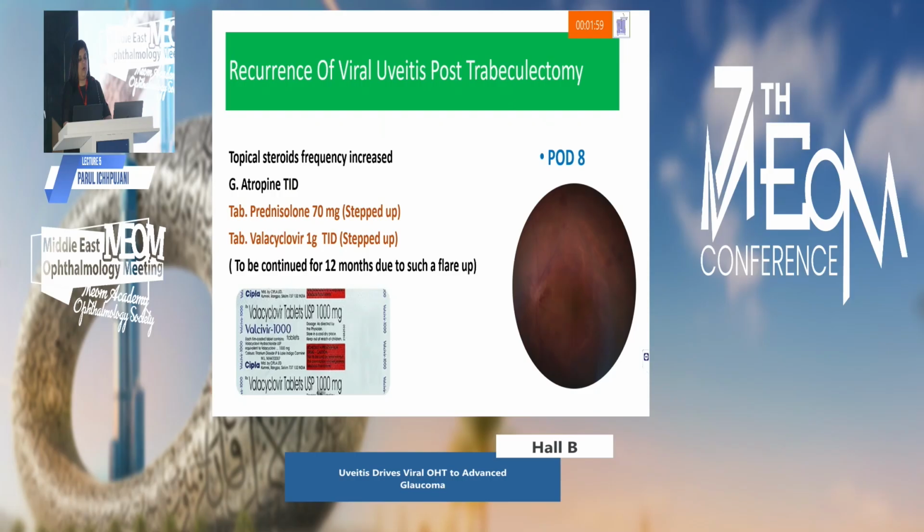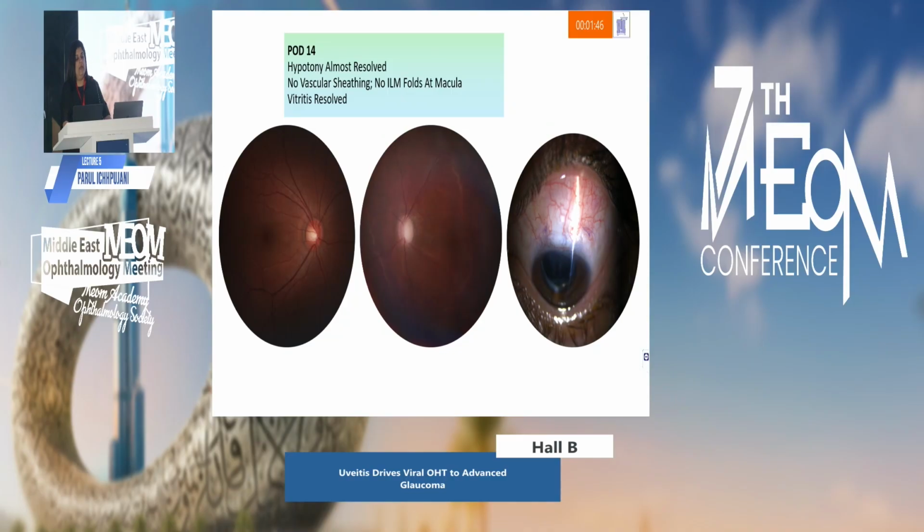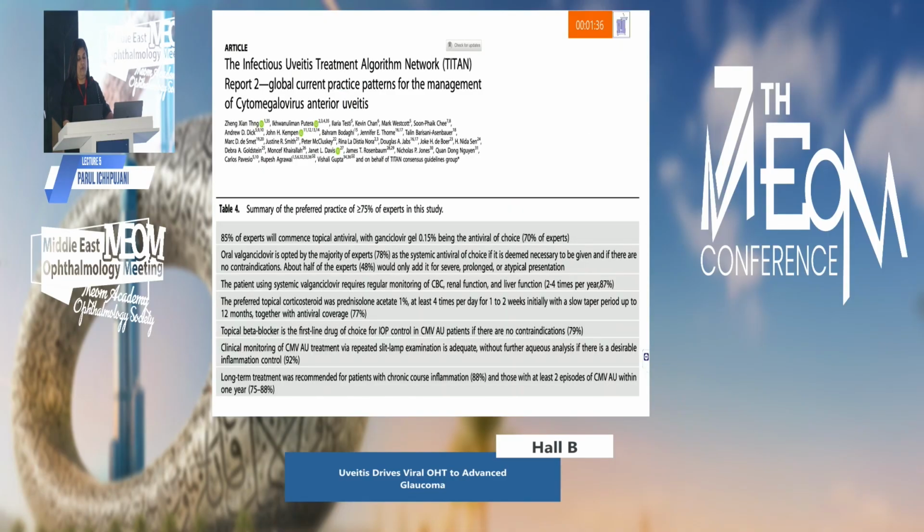So we stepped up on the oral steroids. We stepped up on the valacyclovir from 500 mg to 1 gram TID, and we advised the patient not to discontinue the medication now. And this had to be continued for at least a year. Day 14 was good because we saw that hypotony had almost resolved and there was no more vascular sheathing that we had seen on day 8. There were no more ILM folds.